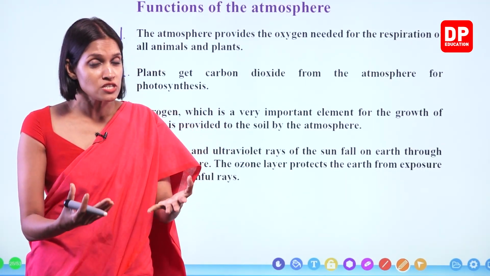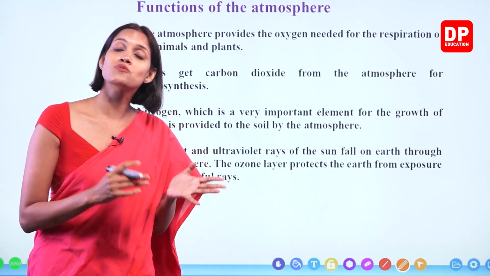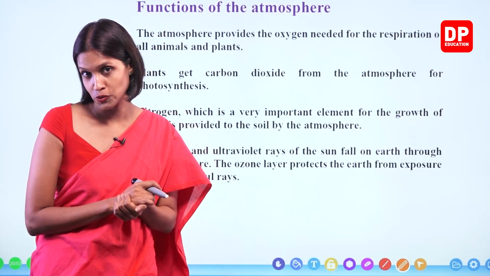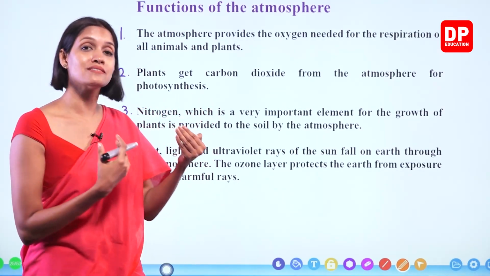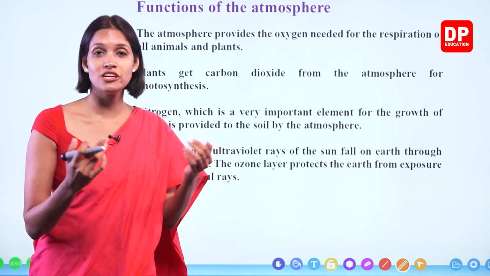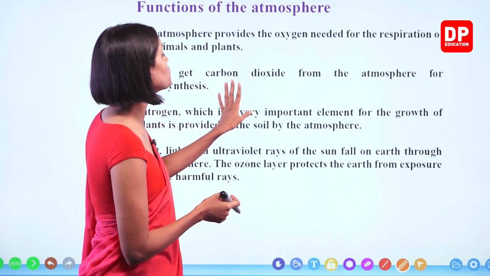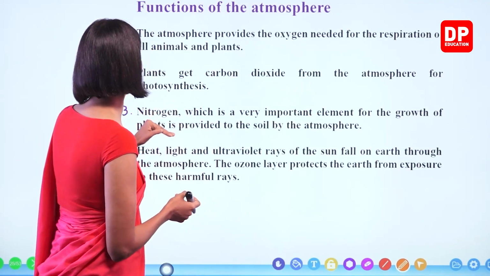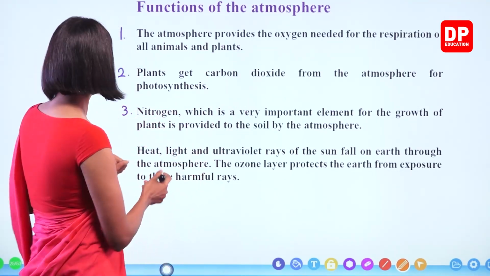So when nitrogen is present in soil, soil becomes rich because nitrogen is one essential factor for plant growth. Okay, children? So if a certain soil contains nitrogen, it makes the soil rich and it provides nutrients to the plants. Therefore, nitrogen, which is a very important element for the growth of plants, is provided to the soil by the atmosphere.